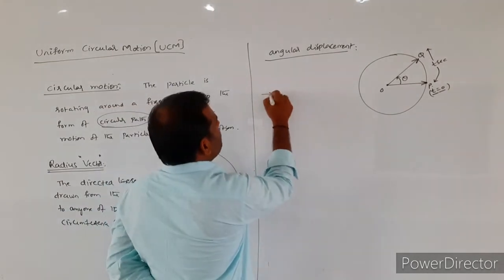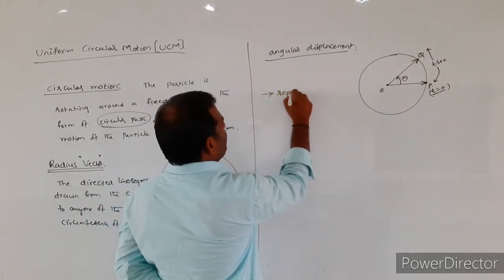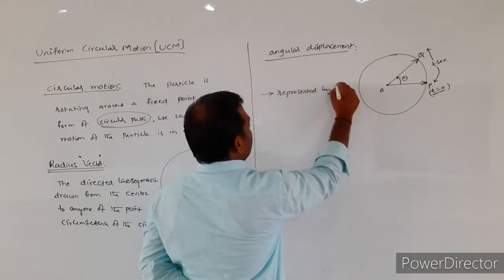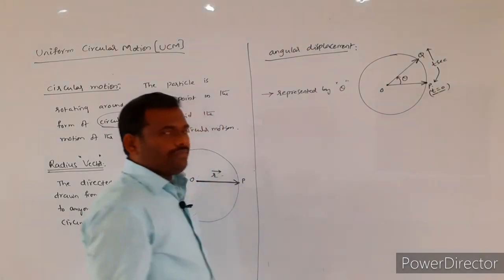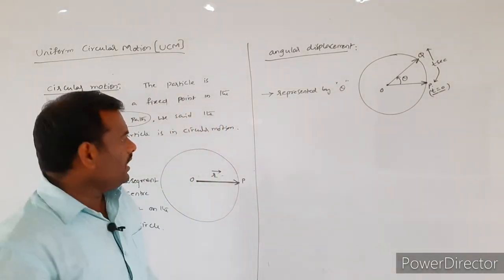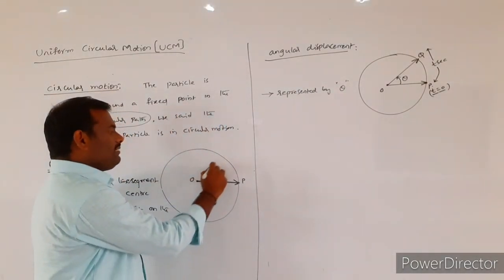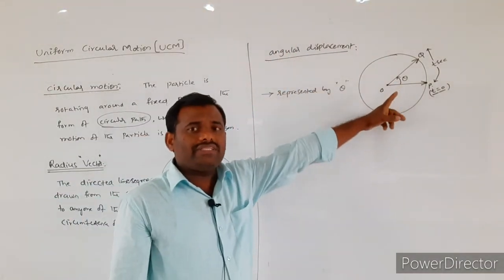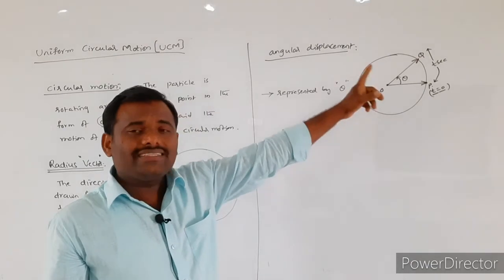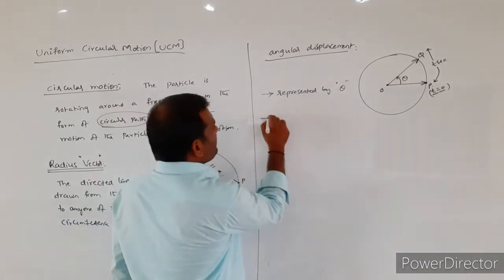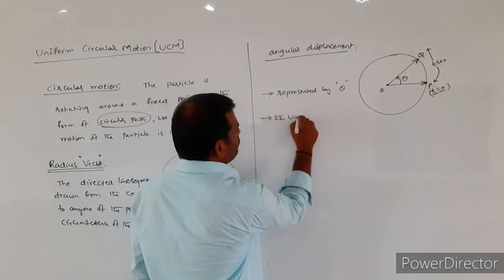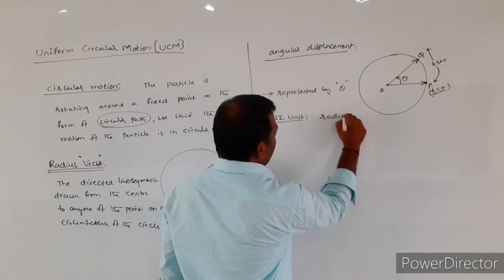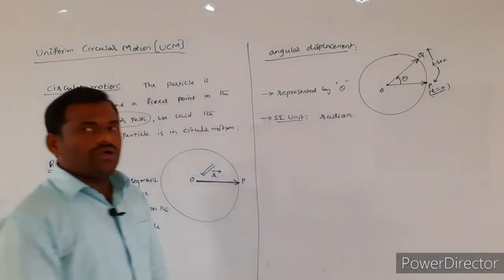Angular displacement is represented by the symbol theta. The radius vector is represented by R bar. Its SI unit is radian.